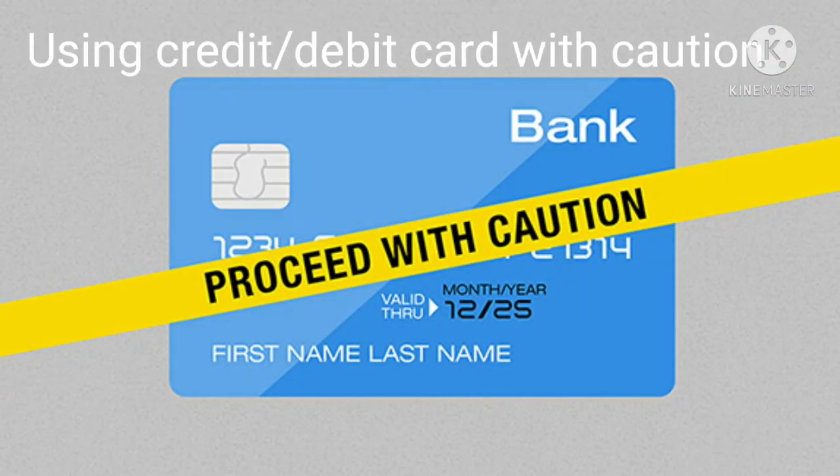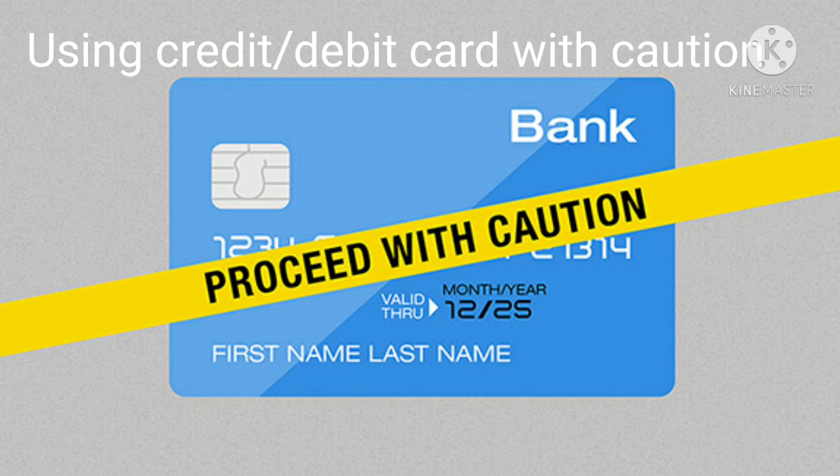And the next is using your credit or debit cards with caution. Children, as we all know, online shopping is a service provided by the internet. But if we are going for online shopping, we have to enter bank details in order to pay online.